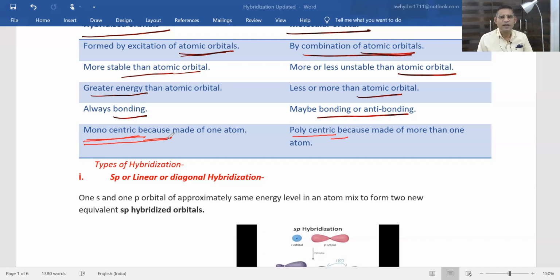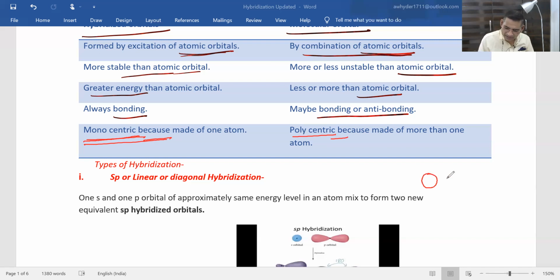Like this, if one s and three p atomic orbitals combine together to form a hybridized orbital, then the hybridized orbital formed will be known as sp3. Like this, sp3d, sp3d2, sp3d3. That's all. So one by one, we'll discuss all these different types of hybridizations. First, we will discuss sp hybridization.